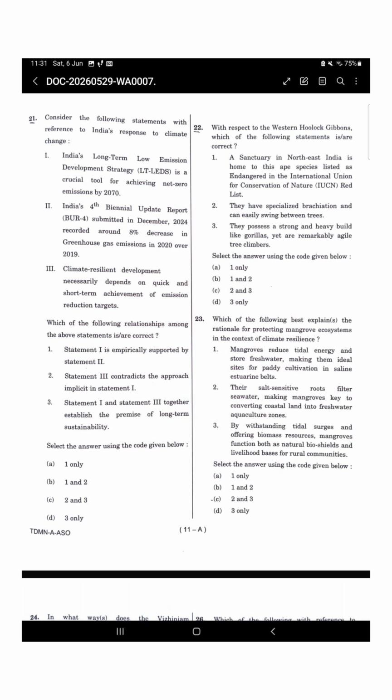These often signal overstatements. So the answer should be option A, that is one only. Elimination based on logical consistency is the key.